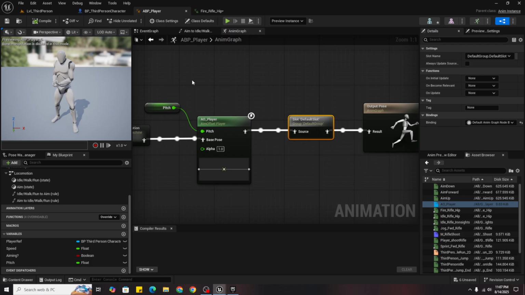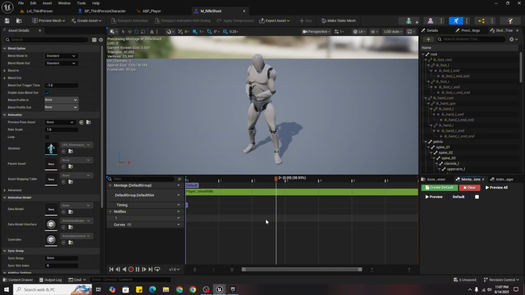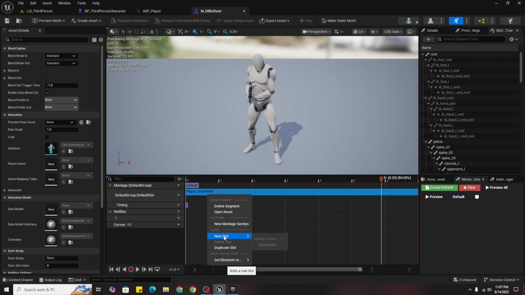It's playing, but barely noticeable. So go to montage and we can just set play rate from here somewhere.